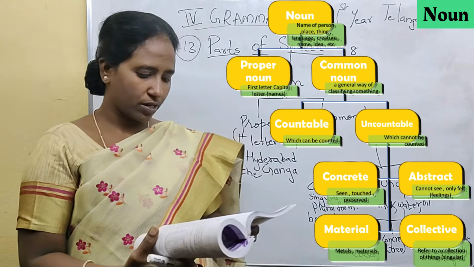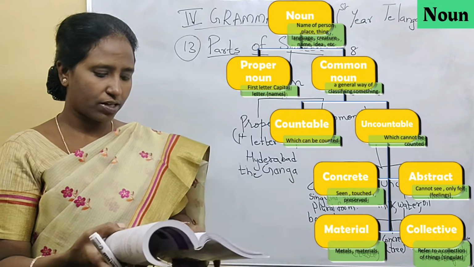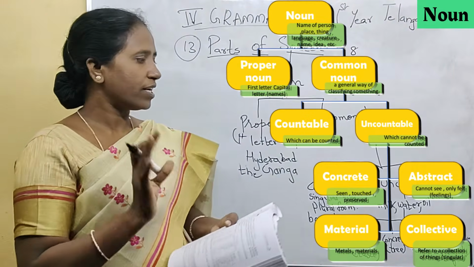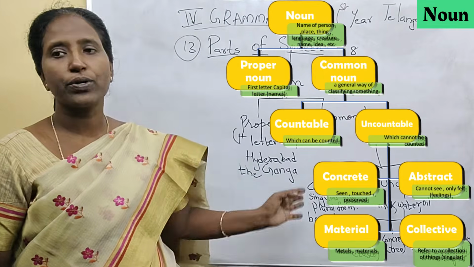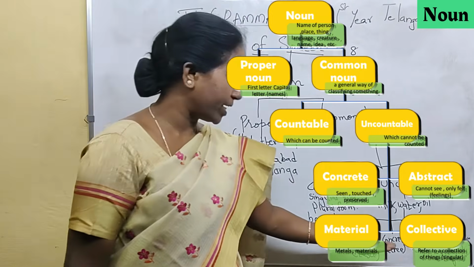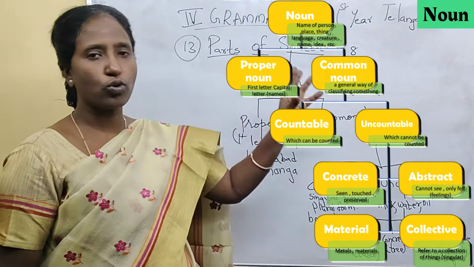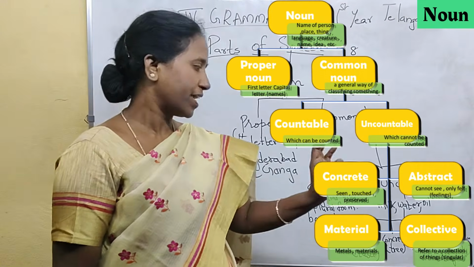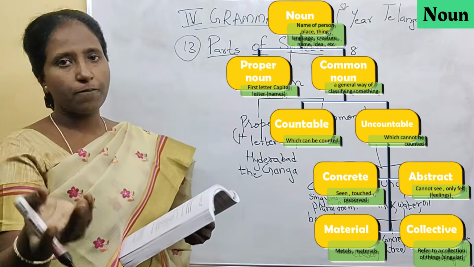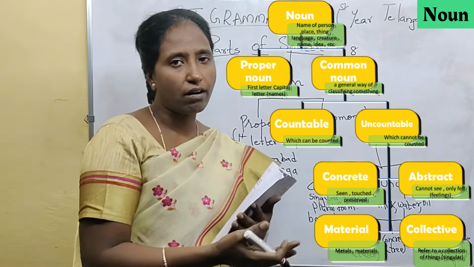A singular countable noun is normally preceded by an article: a table, a worker, an employee, a cute child, a tall boy. These are the things which will help you identify whether it is a noun or not. If you find any material, that comes under noun. If it is a name given to a group, that is a noun. Anything which you can see, and that is considered as a subject, object, or a complement, is a noun.